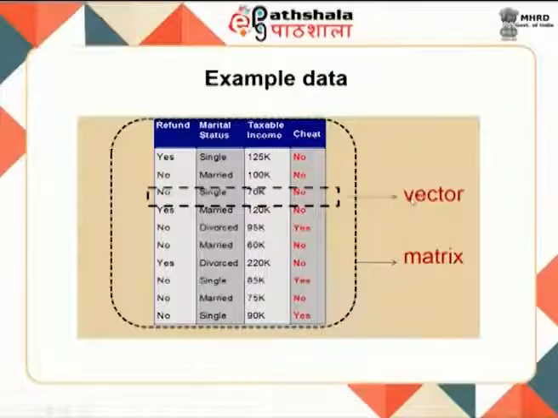So, that is called a vector, and each of these is an attribute. If you look at this vertical column vector, this column vector represents the attribute refund, this column vector represents the attribute marital status, and the whole thing is represented as a matrix, a 2-dimensional matrix.